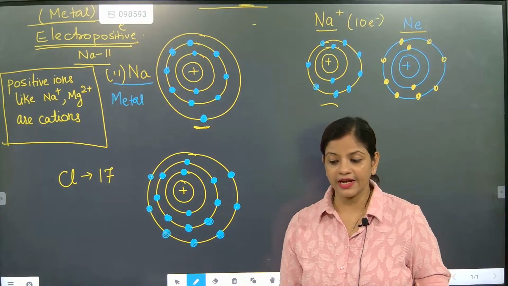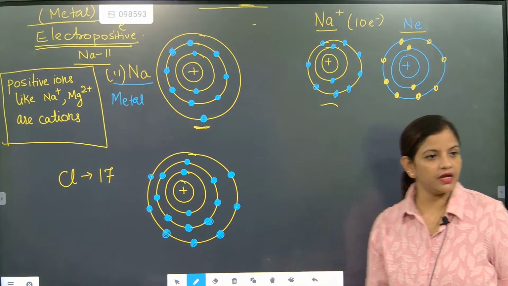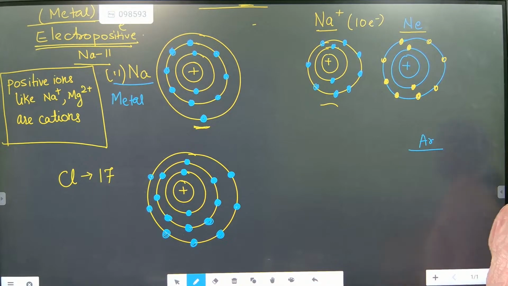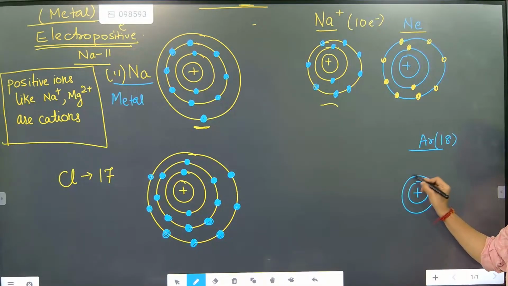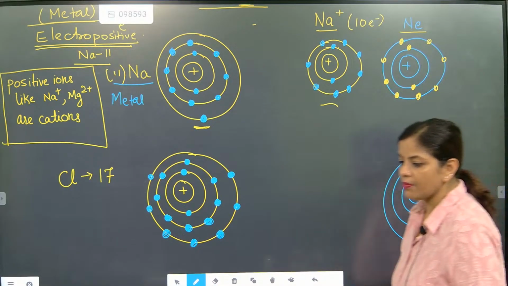Chlorine needs 8 because it wants to become like argon. Who is the idol of chlorine? Argon is the idol of chlorine, because argon is a noble gas and its atomic number is 18. What is the atomic number? 18. So now let's see the structure of argon. First orbit, second orbit and third orbit. So argon is having how many electrons?